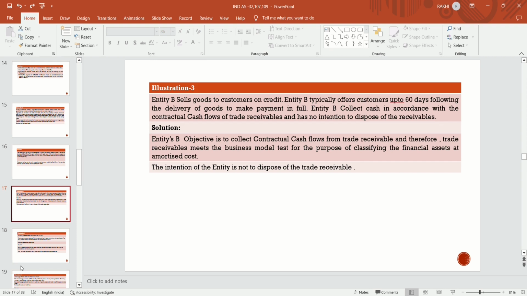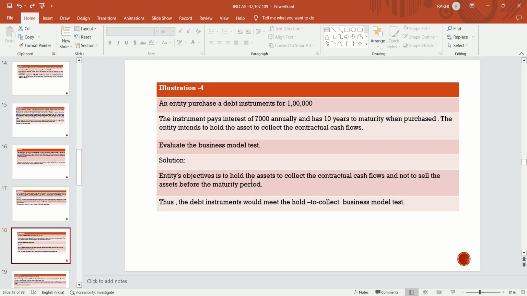The intention of the entity is not to dispose of the trade receivables. The intention of the entity is not to sell the asset. The entity's intention is to collect the contractual cash flows after 60 days, and it is to be classified as amortized cost.